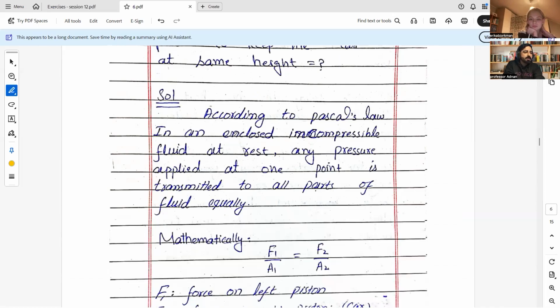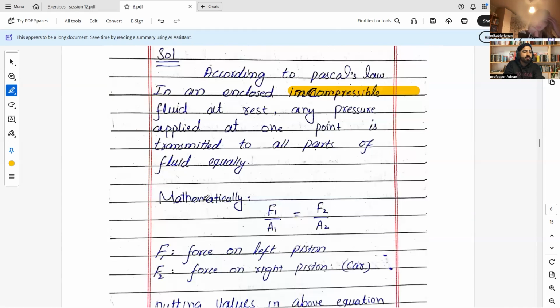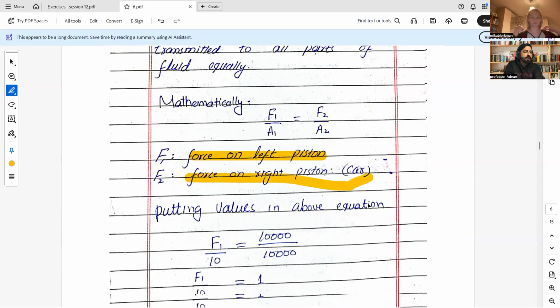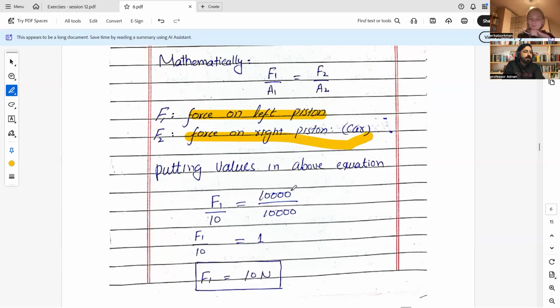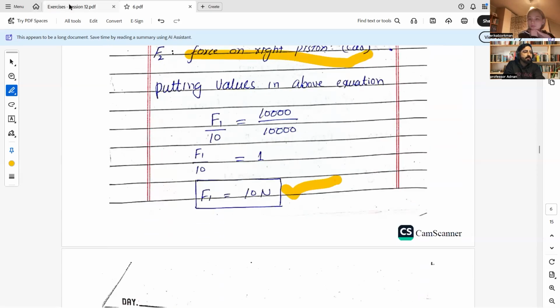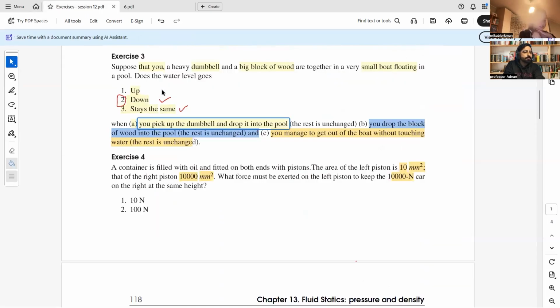According to Pascal's law, in an enclosed incompressible fluid at rest, any pressure applied at one point is transmitted to all parts of the fluid equally. So mathematically we can write F1 over A1 equals F2 over A2. F1 is the force on the left, smaller piston. F2 is the force on the right, bigger piston. Putting the values in the above equation and simplifying, finally we have the relation. Is it clear? Yes, it's very clear.